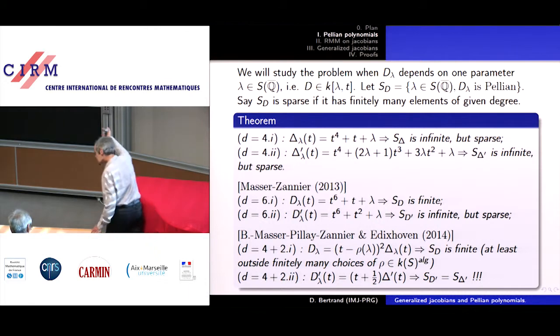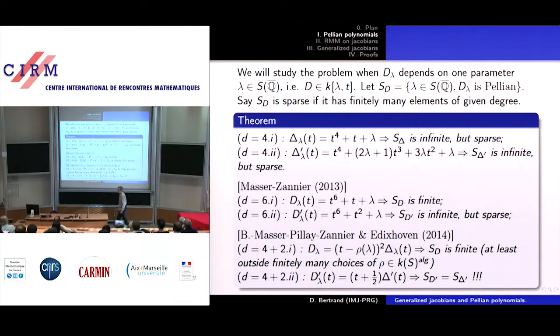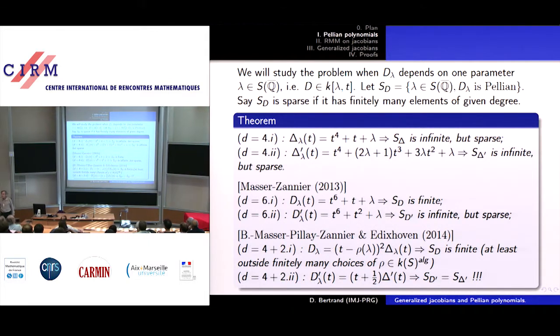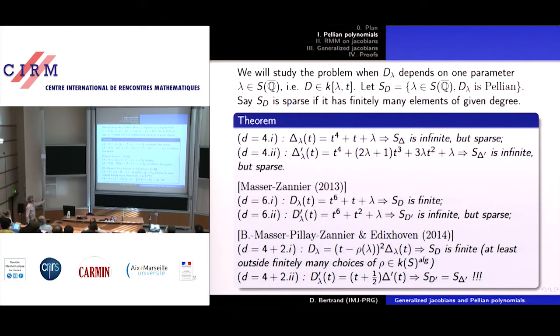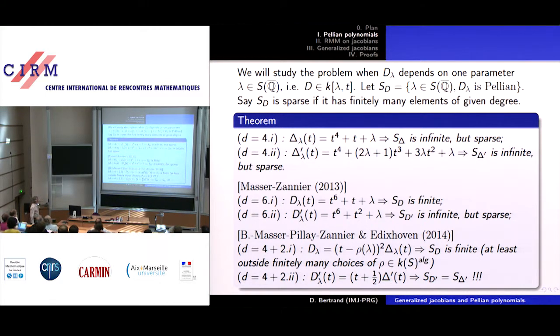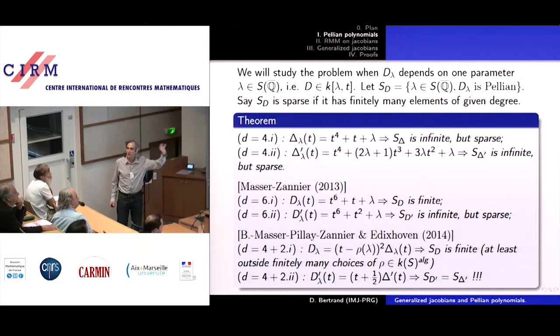Okay, so this is the theorem I will dedicate the whole talk to. So it's just some examples, but I hope they will make the various cases maybe more concrete. Anyway, it shows how involved the situation is. Prime does not denote derivative. You do not need to know what the derivative is. So it's to decipher these various cases.